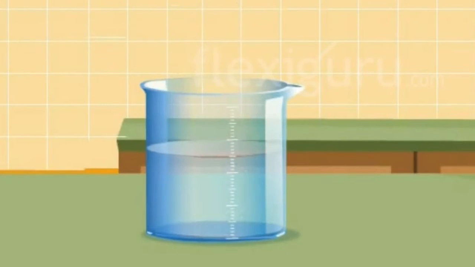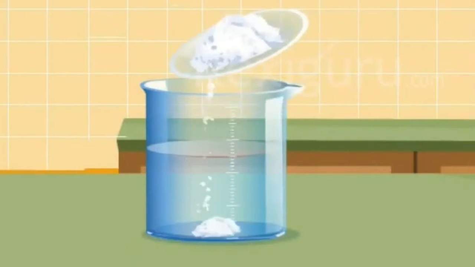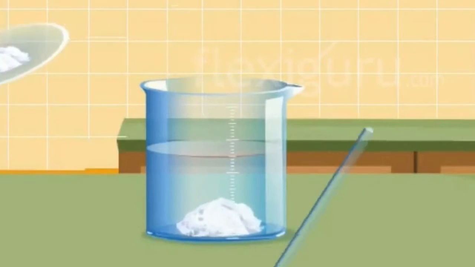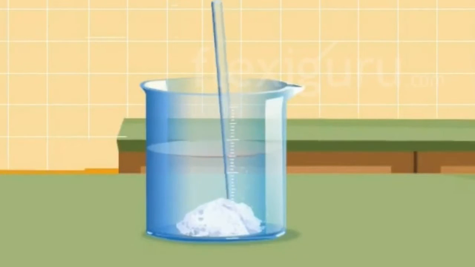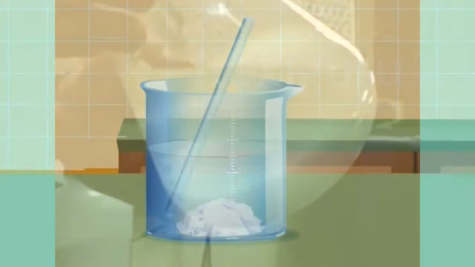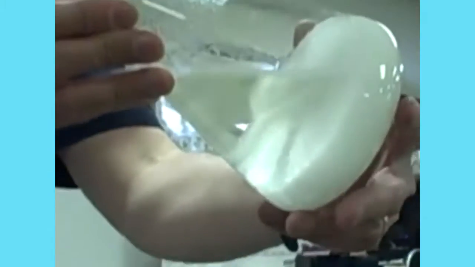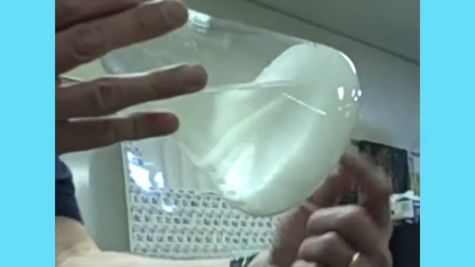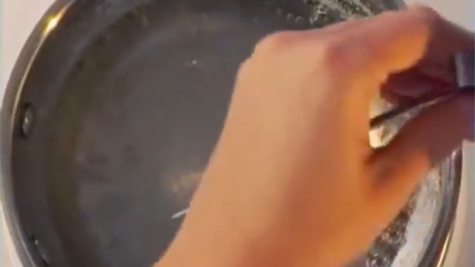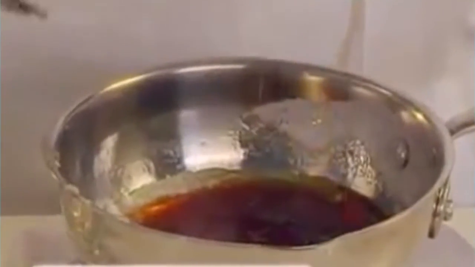When no more solute can be dissolved in the solution at a certain temperature, it is said to be a saturated solution. A saturated solution cannot hold any more solute at a certain temperature. If the amount of solute present in a solution is less than the saturation level, it is called an unsaturated solution. Now take the solution prepared by us into a beaker and heat it slowly. Add some more sugar to this solution. We notice that the solution allows us to dissolve more sugar in it easily when it is heated.